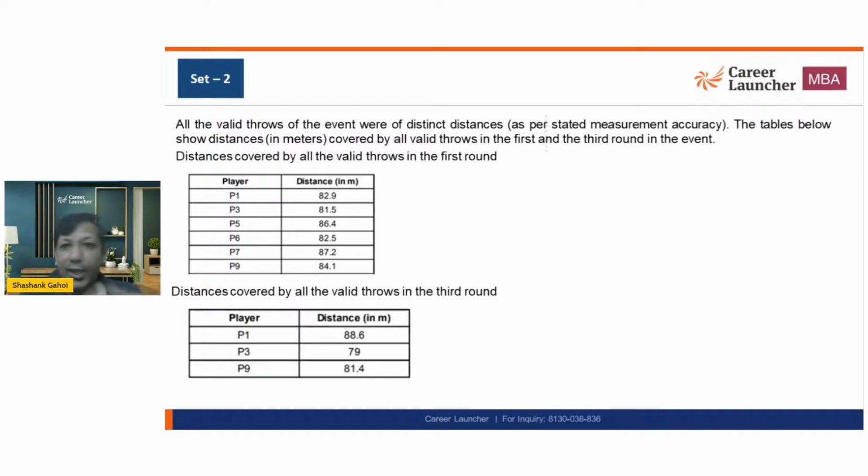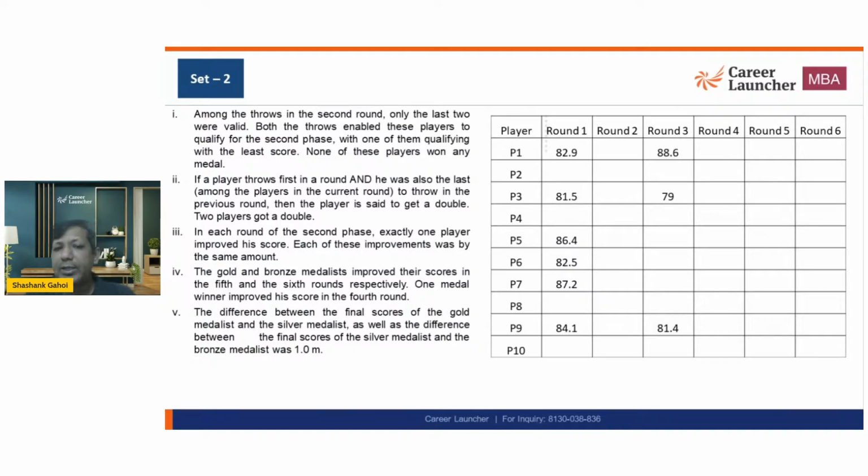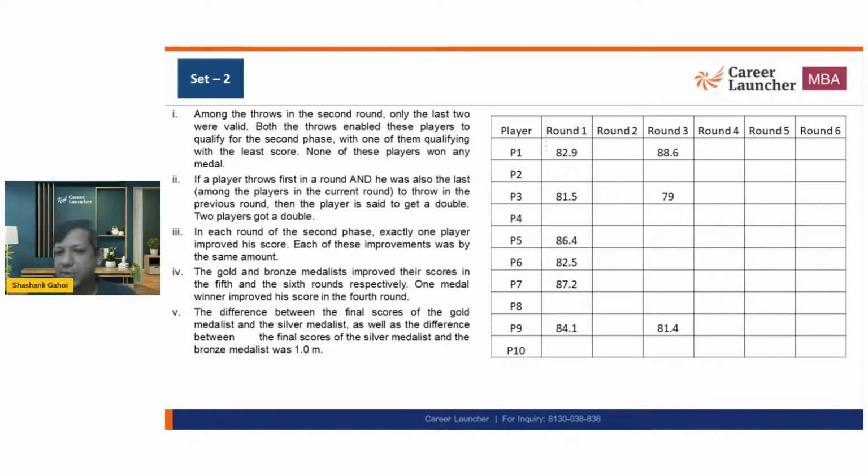Now, valid throws are given for the first round as well as for the third round. The second round, fourth round, fifth round, and sixth round are not given. Some additional information is given over here, so we need to figure that out as well. So let's see. I have made a table, and this is round 1 and round 3, which is already given to us in the question. It is the same table that we had, with round 1 and round 3. For round 2 and round 4, nothing is mentioned. So at the end of round 1, before reading the points, I would say this is rank 1.